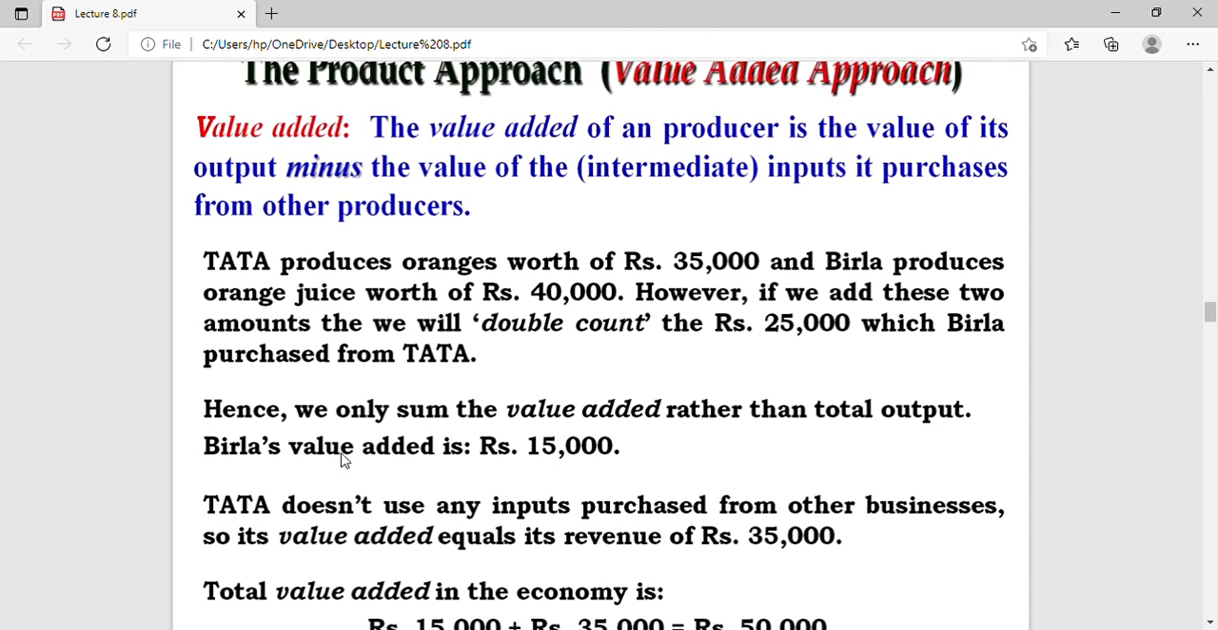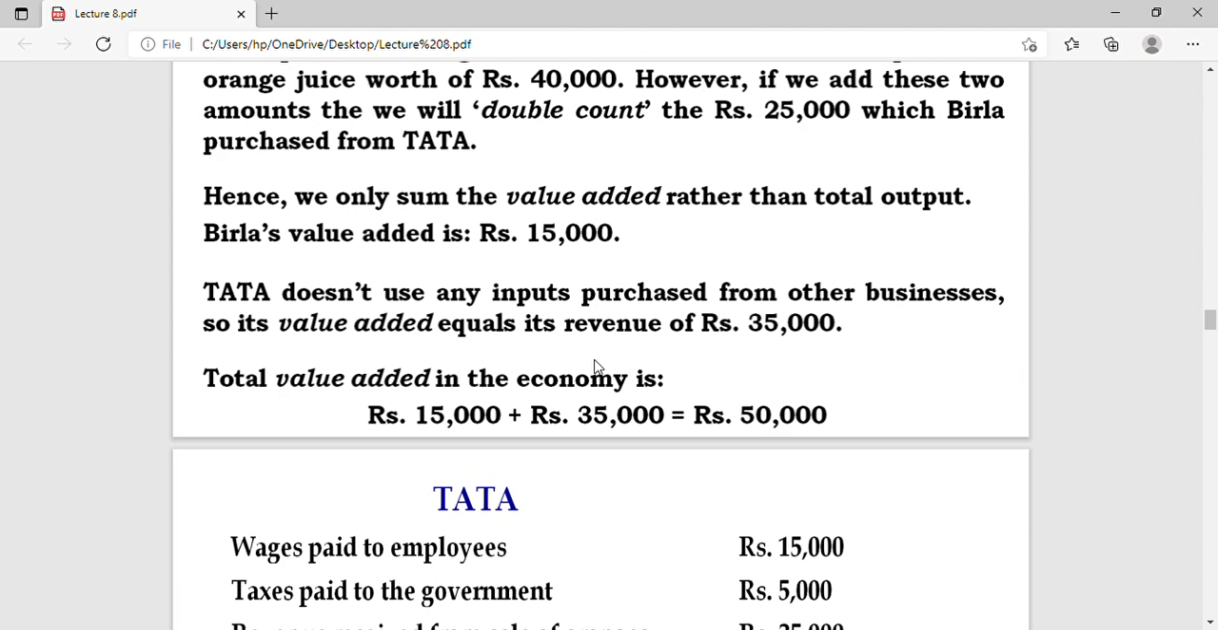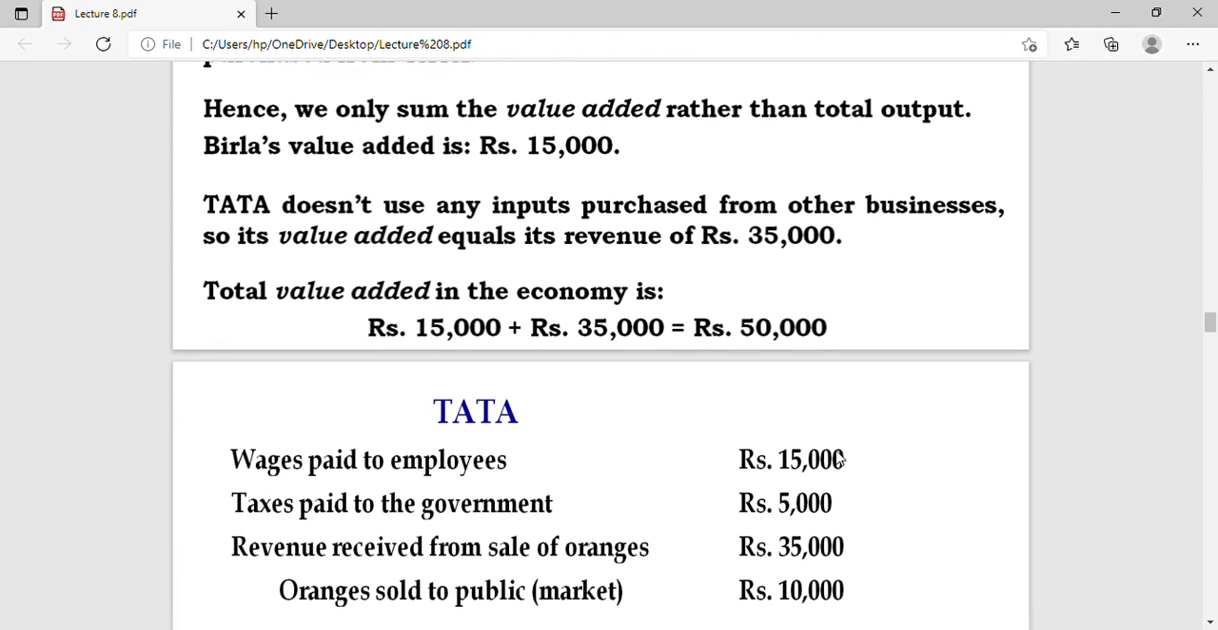Birla's value added is 15,000. Tata does not have any input purchased from other businesses, so its value added equals its revenue, because it does not produce from any other businessman. So we will account 35,000 for Tata, and the value added by Birla in the GDP share will be counted as 15,000, because we will subtract 25,000 from the 40,000. So total value added in the economy will be 50,000.